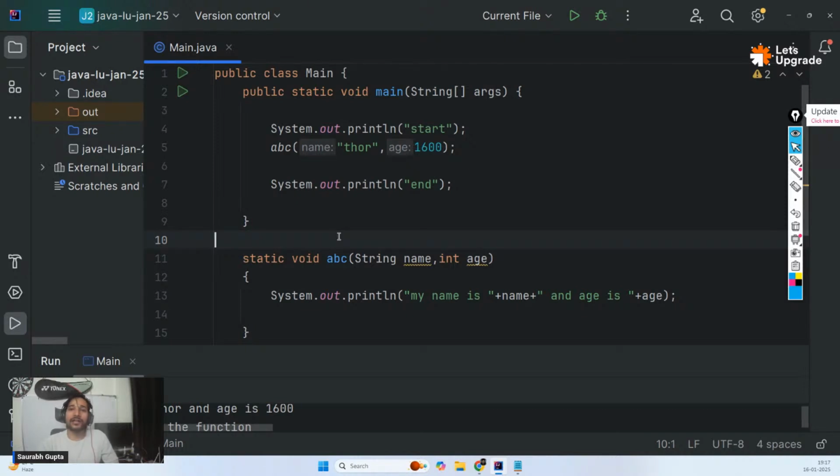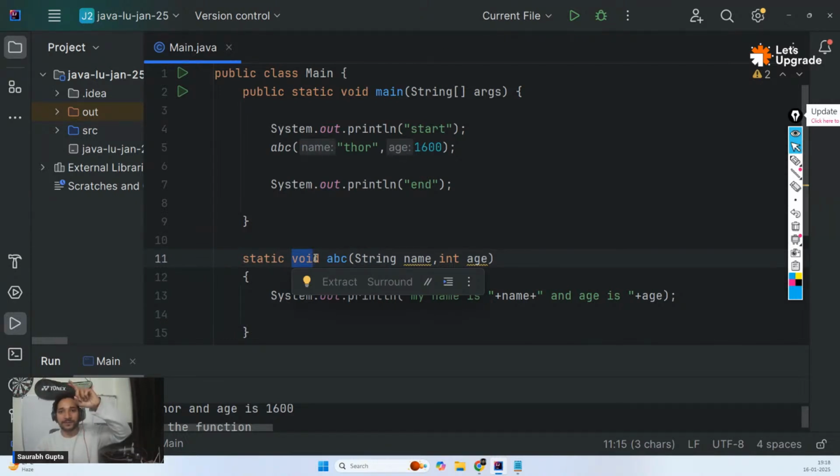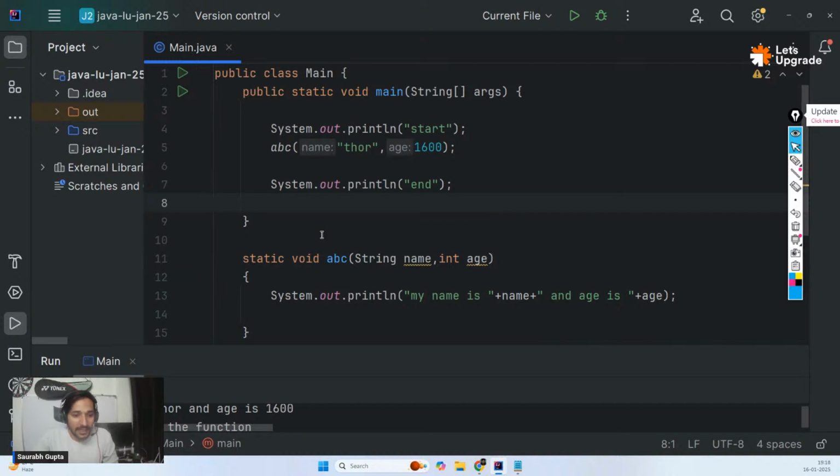So you can return whatever you want from a function. That means, see, execution control always returns back. But while it is going back, you can give some data to it. So either you return empty, then you have to mention void, or you can return some data if you want. Up to you, up to your need. It always returns empty. That's why you mention void. Void means empty. But if you want, you can return some data as well and use it.